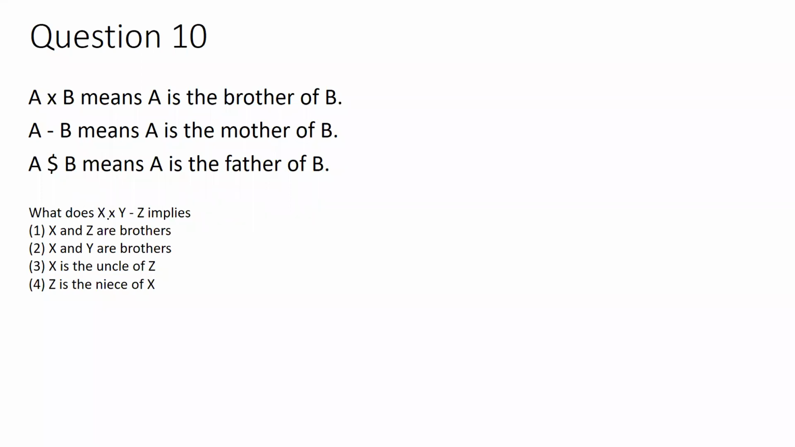Here it is asked, what does X cross Y minus Z imply? So let us consider the first part. What is this X cross Y? It means that X is the brother of Y. So I can consider that X and Y, they are siblings. X is the brother. So X has to be male.